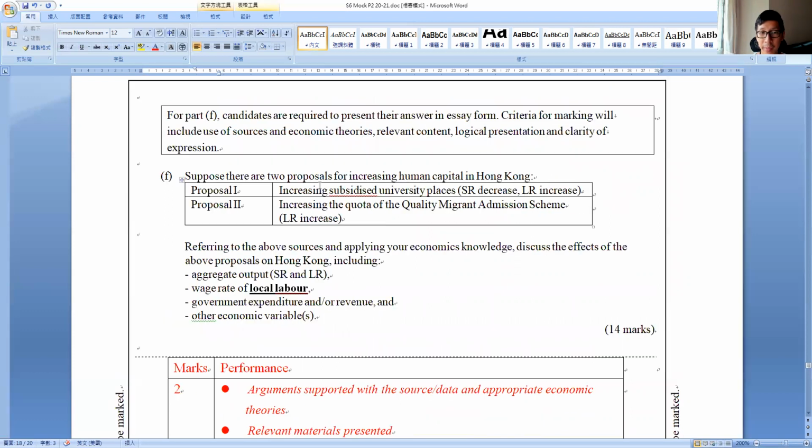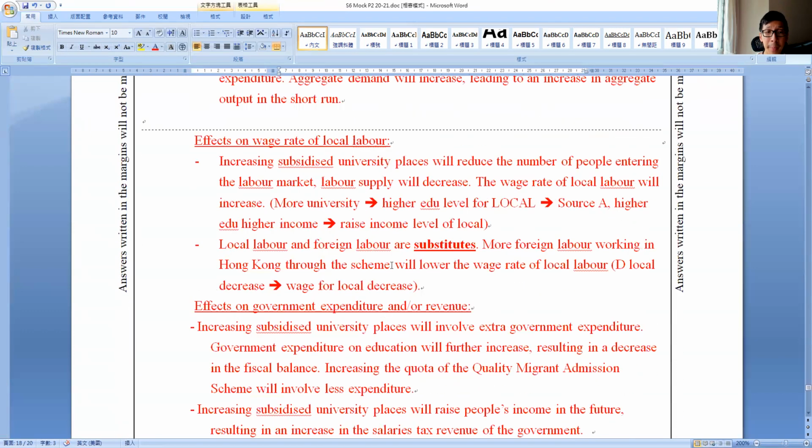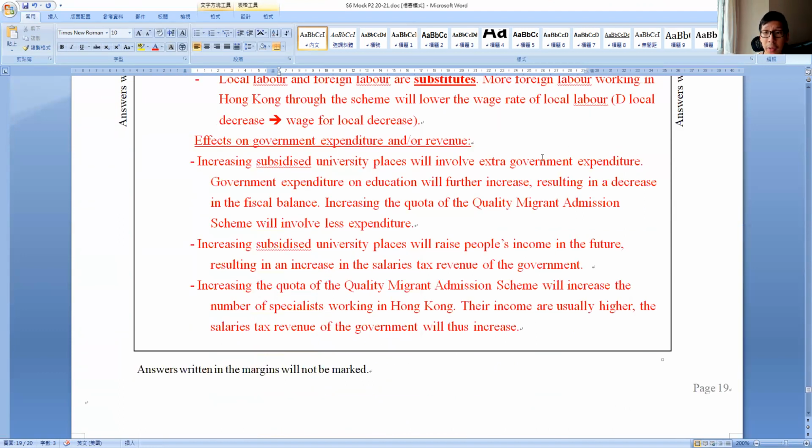I think you will know. For the first one, you subsidize university places, then you are involving extra government expenditure. You have to pay for it yourself, right? So most likely the fiscal balance would be worse. Increasing the quota would involve little to no expenditure. Now, expenditure wise, proposal one will be paying more.